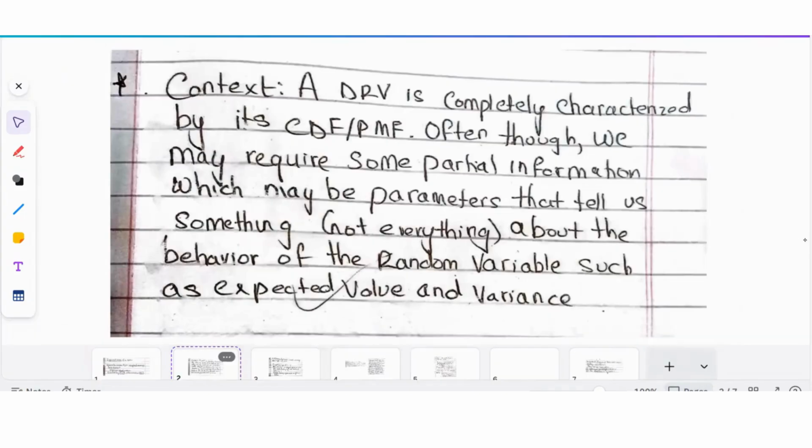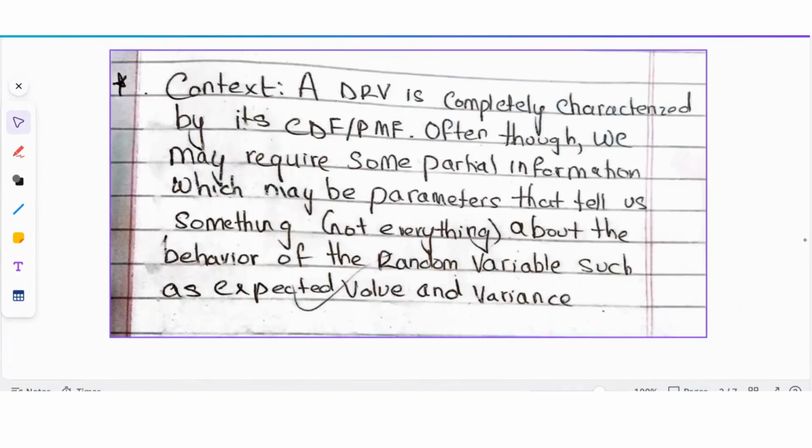Now what's the context behind finding the expected value of a random variable? We know that when we have a discrete random variable, we can completely characterize it using its PMF or CDF, because the PMF tells us all possible values and their probabilities. So it provides us everything we need to know about that random variable.